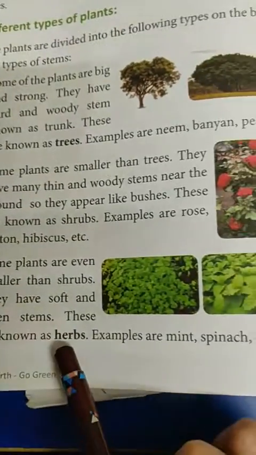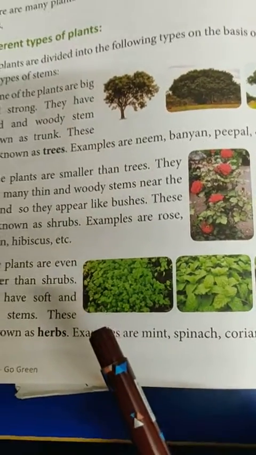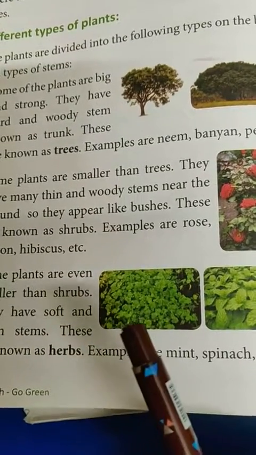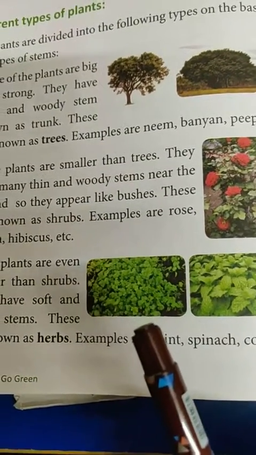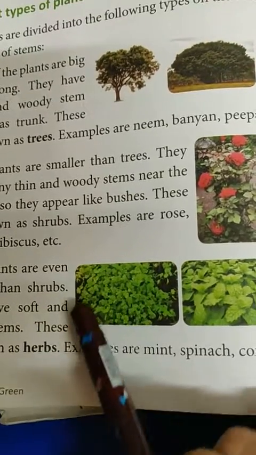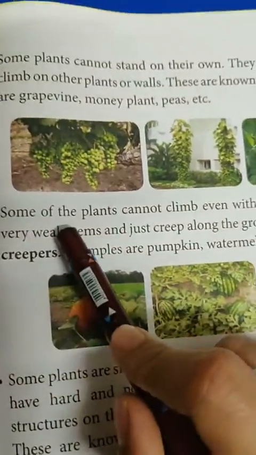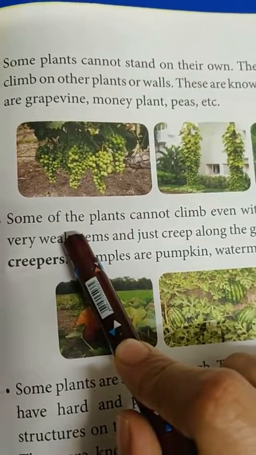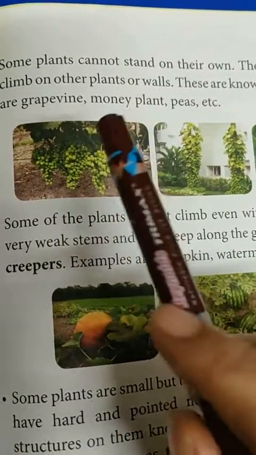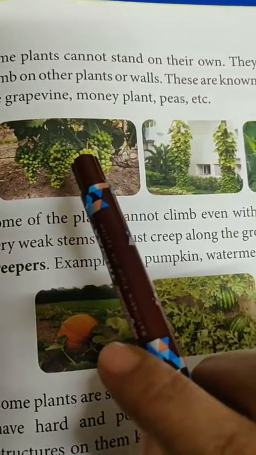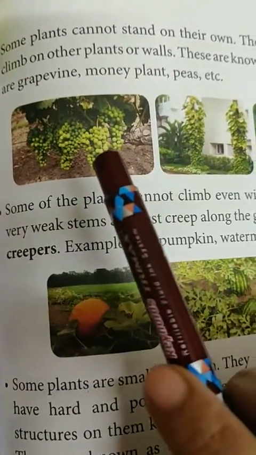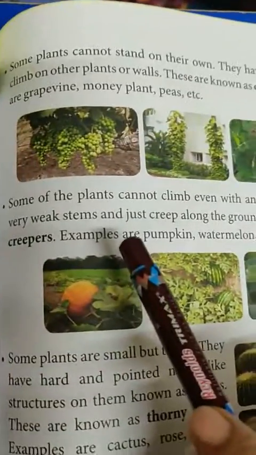Then come herbs, which are very soft plants. They have soft stems. They have green stems but soft, delicate. So these are herbs, basically coriander, mint and spinach. Then come climbers, those who need support to climb. Okay, so they need the support of other plants or walls. For example, money plant and grapevine. Grapevine is grape only, so they are also very delicate.